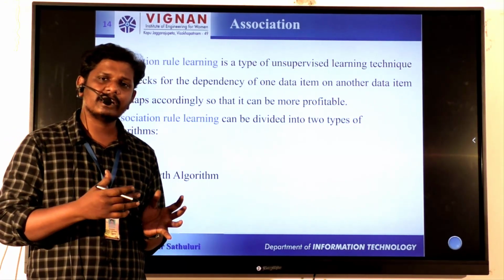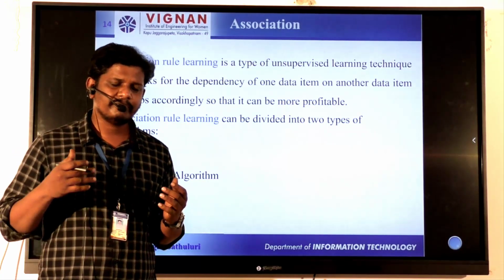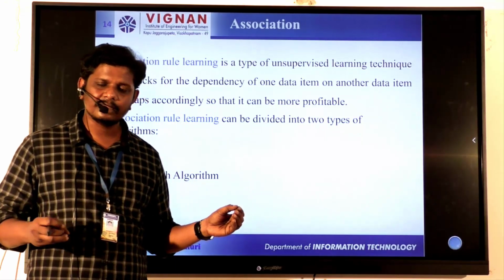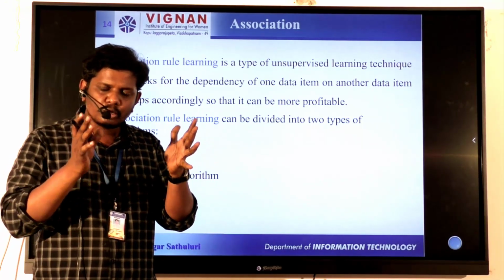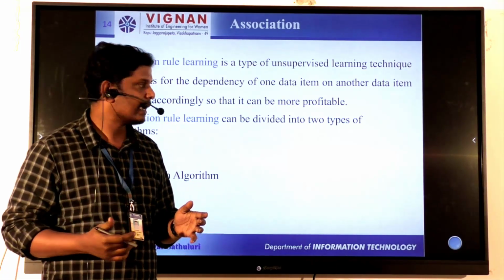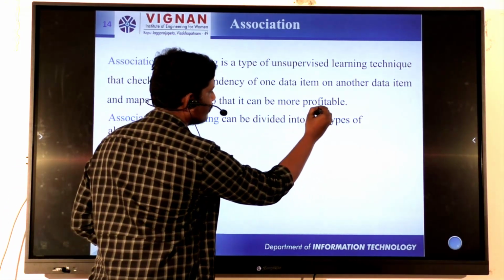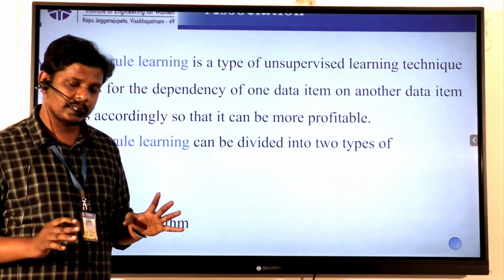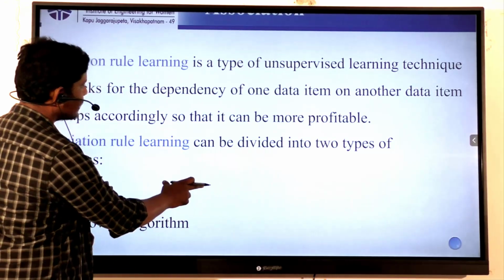So based on that frequently brought together, for example, if they observe that 500 or 1000 items are frequently brought together, then they can place those frequently brought items at one place so that the majority of the people can buy them, and that may become profitable to the company.